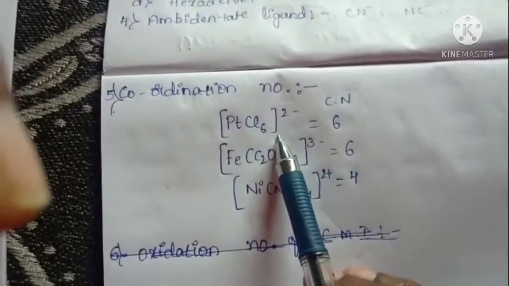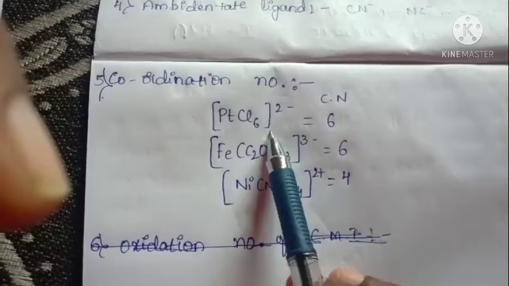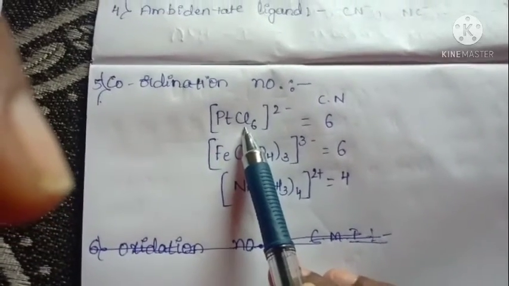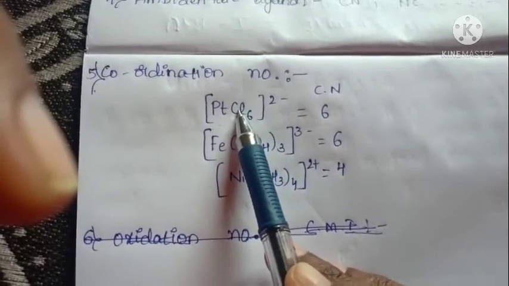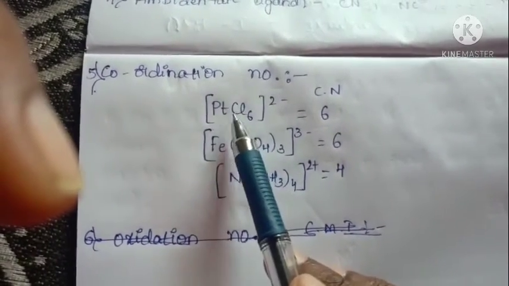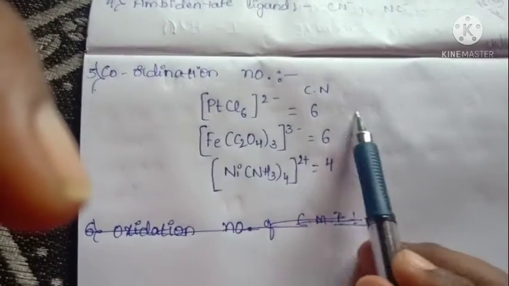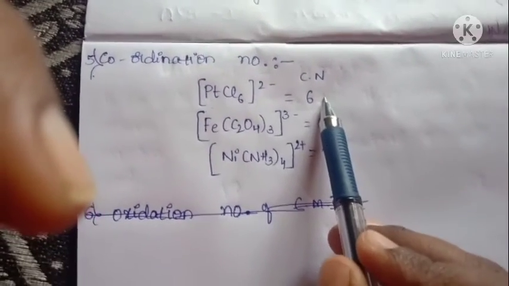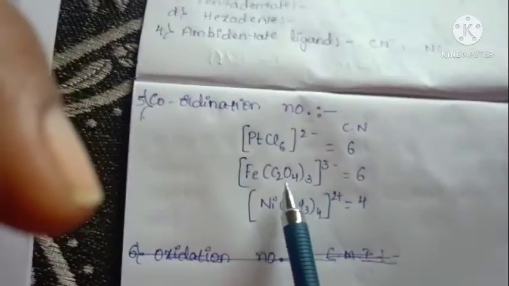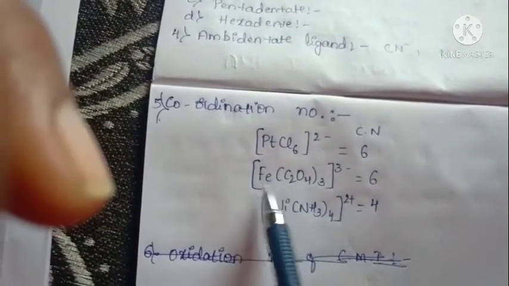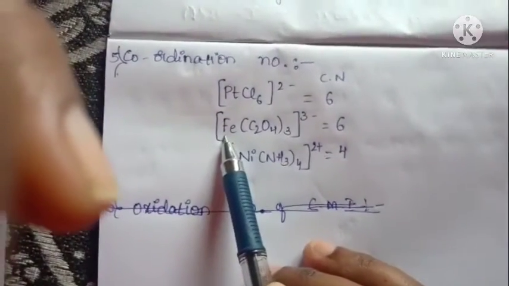Here, hexachloroplatinate. See here inside the sphere, platinum is bonded with 6 chlorine atoms. So the coordination number of platinum is 6. Then next, move on to tris oxalatoferrate.